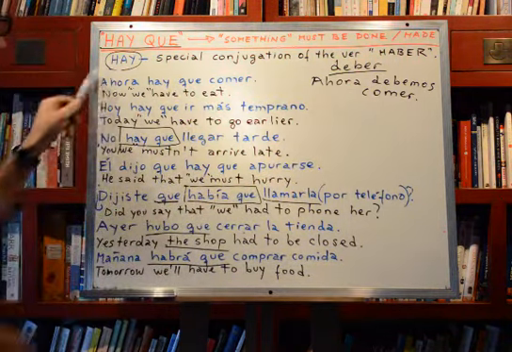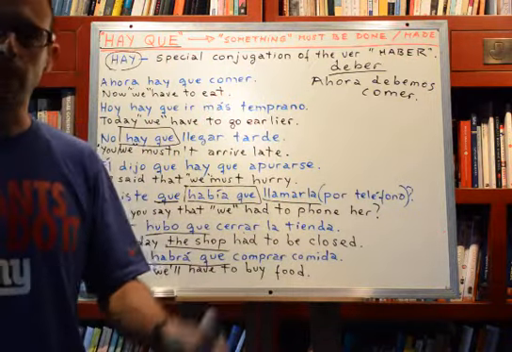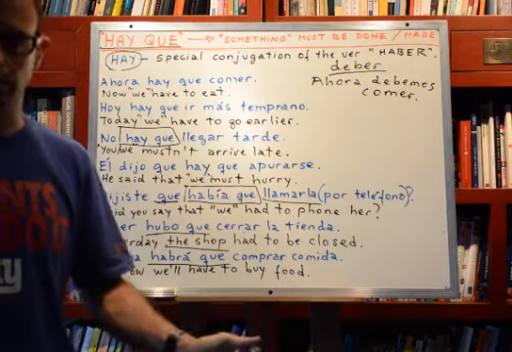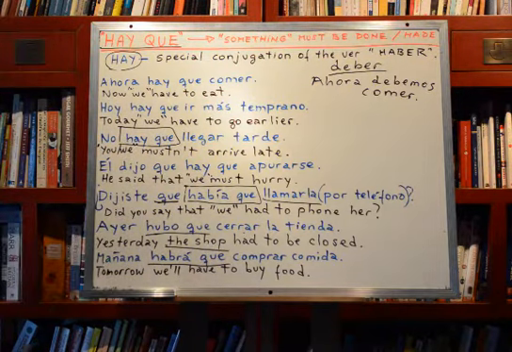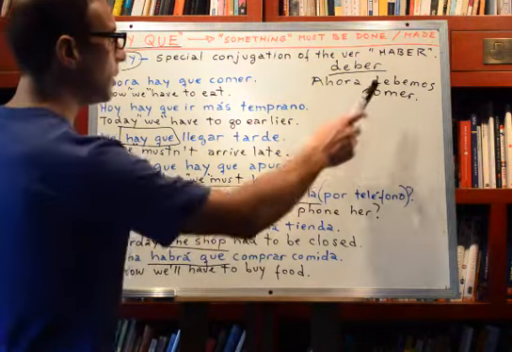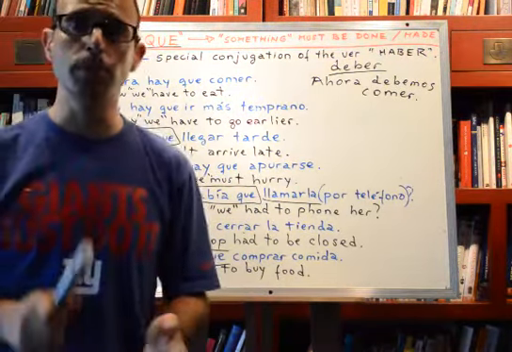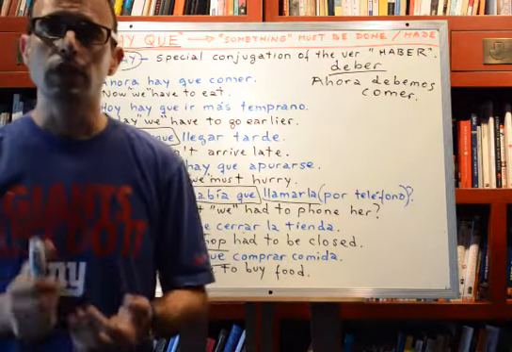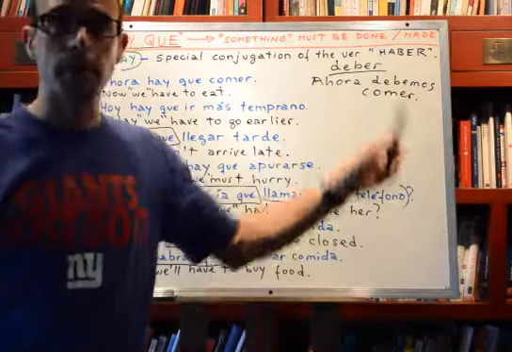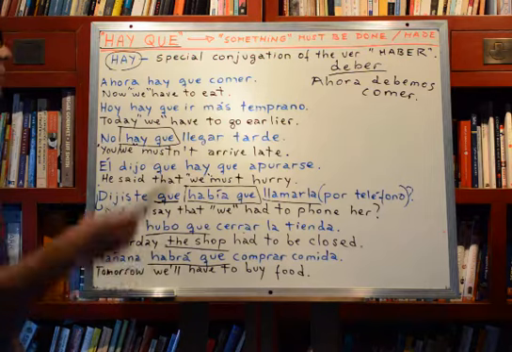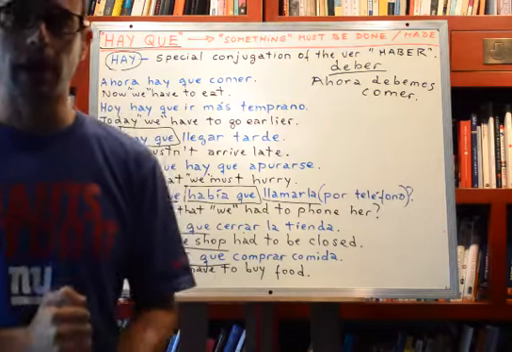Here it's abstract, right? It's not for a specific subject. It's not for we or they. I'm just stating that now it's time to eat, right? So each one of these sentences can be rephrased using should, okay? But it will be slightly different. And actually, to tell you the truth, we use hay que more than deber, okay? So it's really important that you can understand and use hay que yourselves.